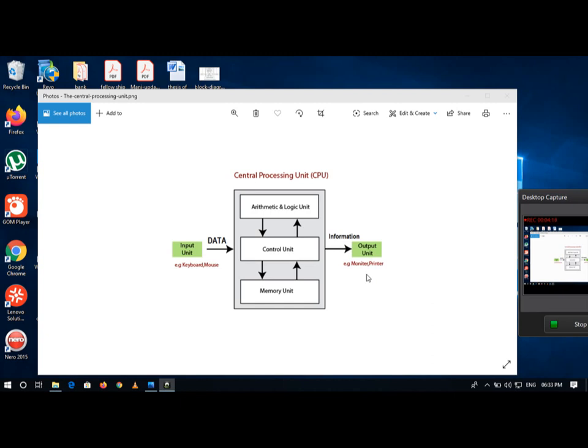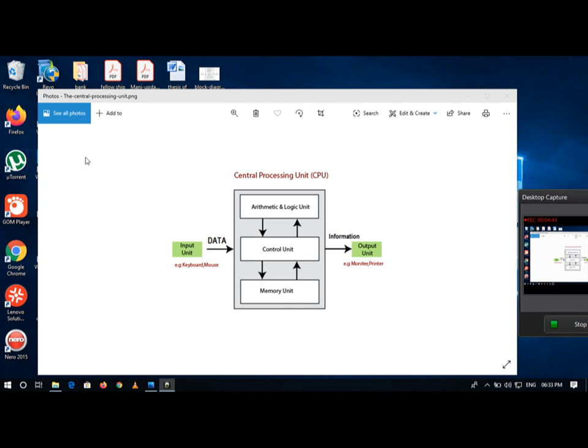But all these organs, having different structure and different function, work together to complete a task. That's why it is called a system, the human body system. Like that, a computer is also a system.